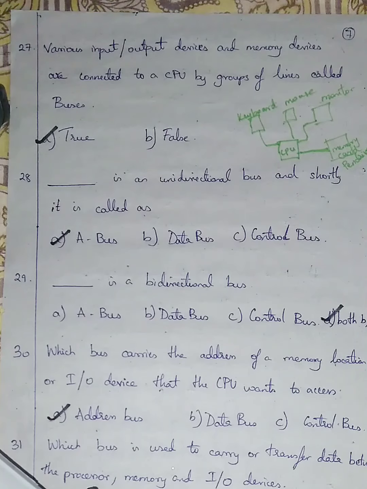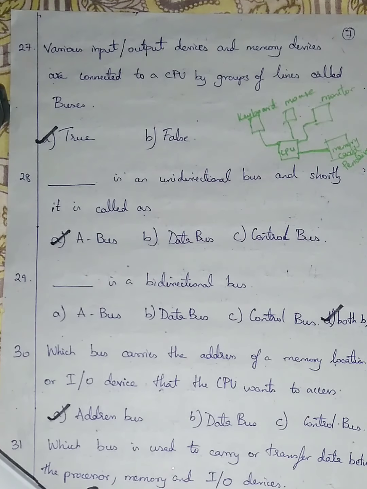Question number 31, which bus is used to carry or transfer data between the processor, memory and input output devices? You'll be entering a value in the input device, it will be stored in memory and processed, then the information will be stored in memory again, and shown in the output device. There will be transfer of data between input and processor, input and memory, and processor, memory and output. Which bus carries, meaning which wire carries?